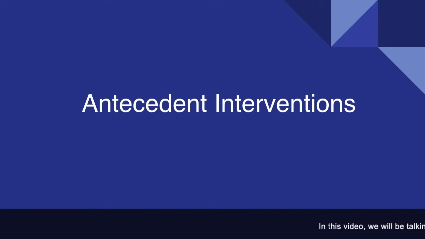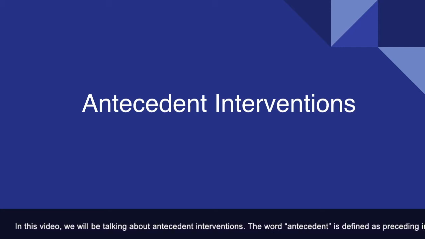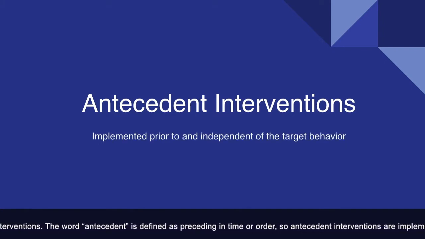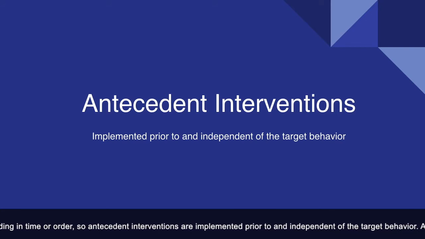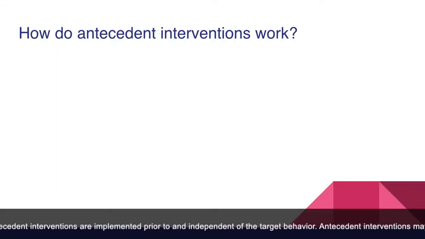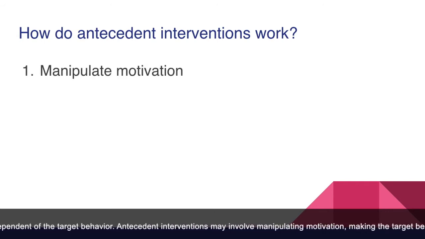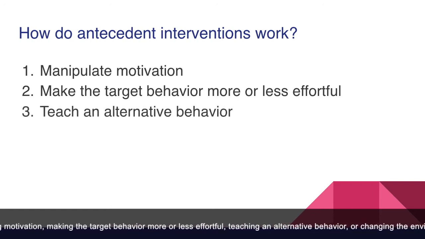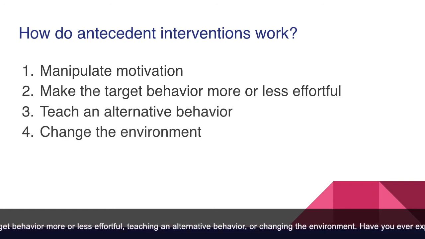In this video, we will be talking about antecedent interventions. The word antecedent is defined as preceding in time or order, so antecedent interventions are implemented prior to and independent of the target's behavior. Antecedent interventions may involve manipulating motivation, making the target's behavior more or less effortful, teaching an alternative behavior, or changing the environment.